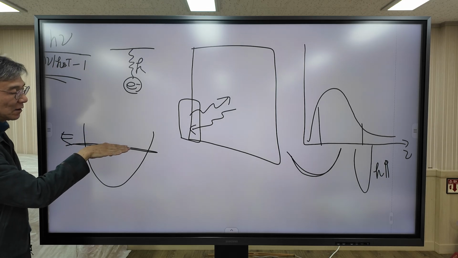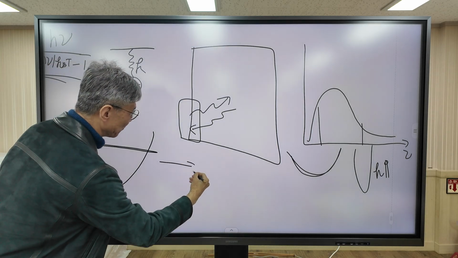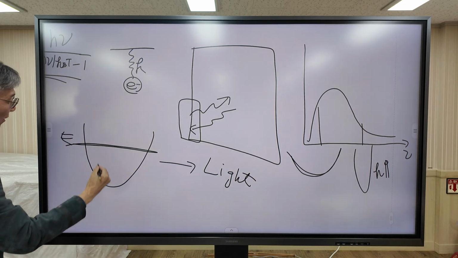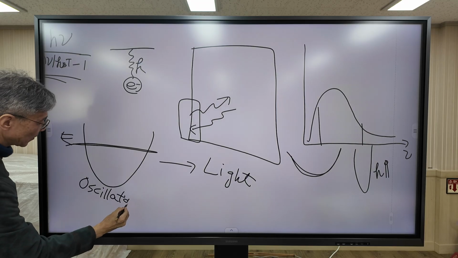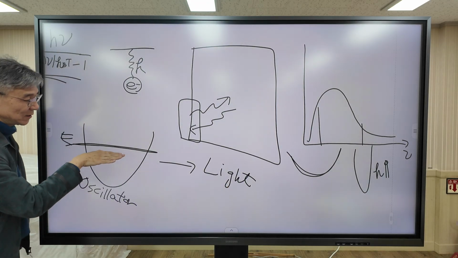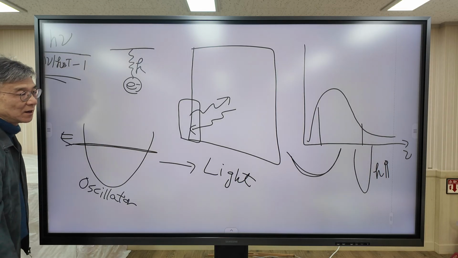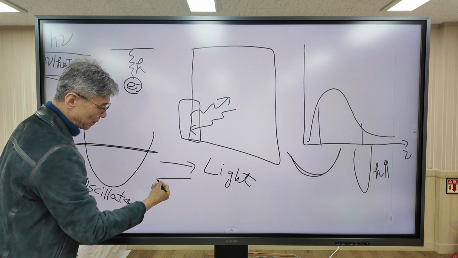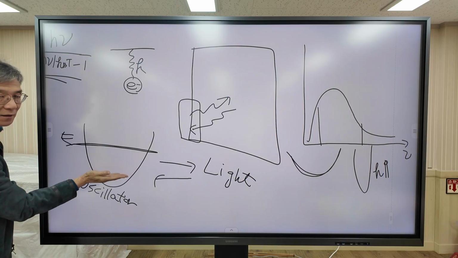When the electron oscillates, as I said before, the electron emits light. This is the oscillator. When the electron oscillates, it emits light. So the energy of the oscillator decreases because it emits light. And the oscillator also absorbs light, so the light intensity decreases and the energy of the oscillator increases.